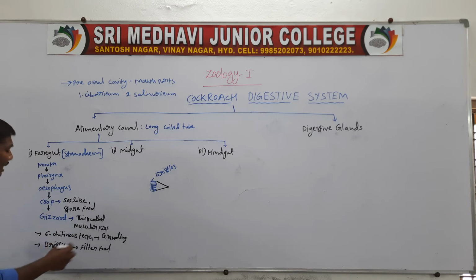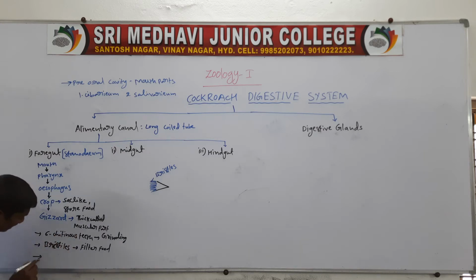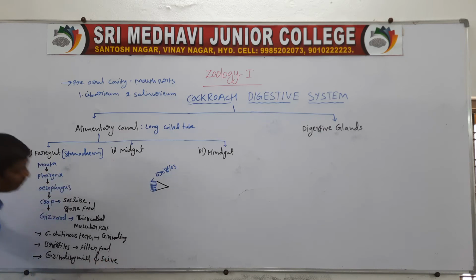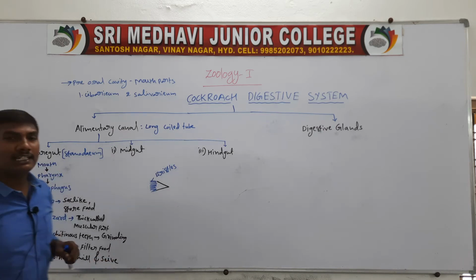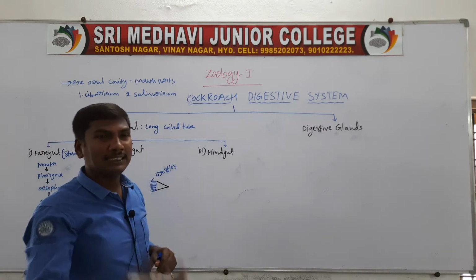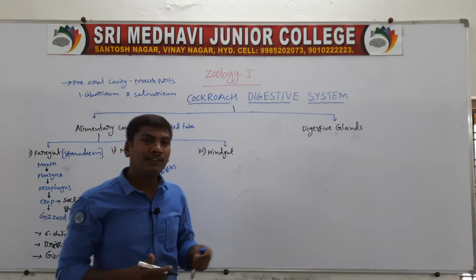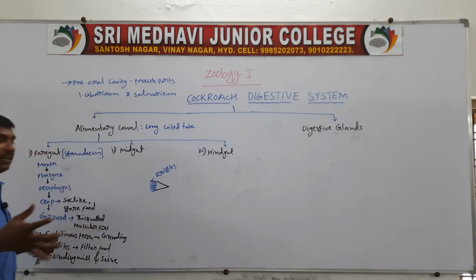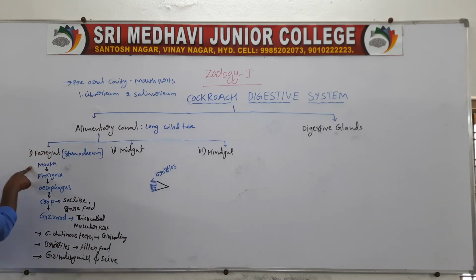So the gizzard is also called the grinding mill and sieve. Sieve means filtering of the food materials. So these are the foregut parts: the foregut contains mouth, pharynx, esophagus, crop and gizzard.